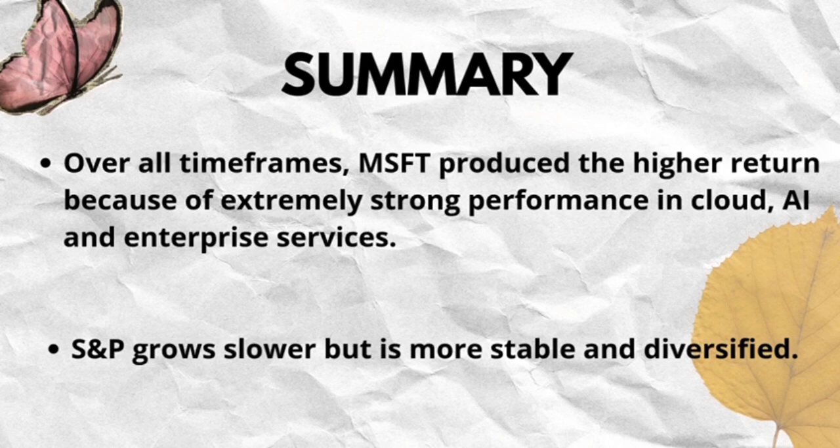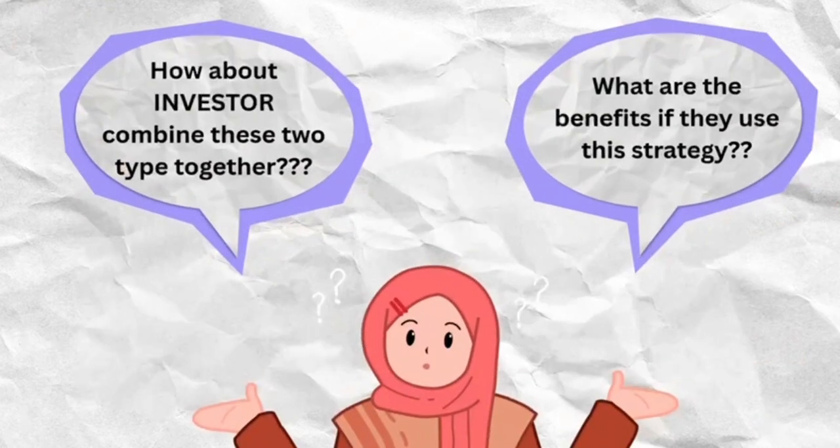Through the findings, we could see investing in MSFT as active investing will give us a higher total return because of the strong performance as cloud, AI, and enterprise services, but lower in S&P 500. However, S&P is growing slower but more stable and diversified.